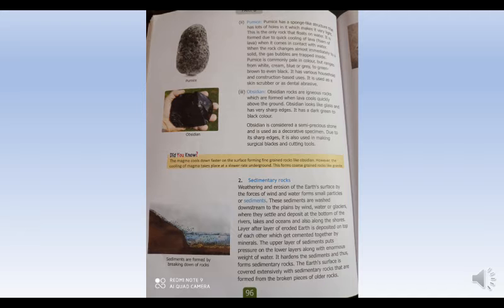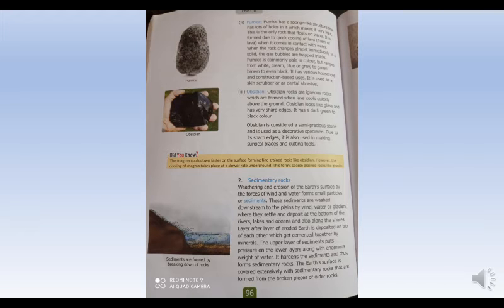The upper layer of sediments puts pressure on the lower layers along with enormous weight of water. It hardens the sediments and thus forms sedimentary rocks. The earth's surface is covered extensively with sedimentary rocks that are formed from the broken pieces of older rocks.